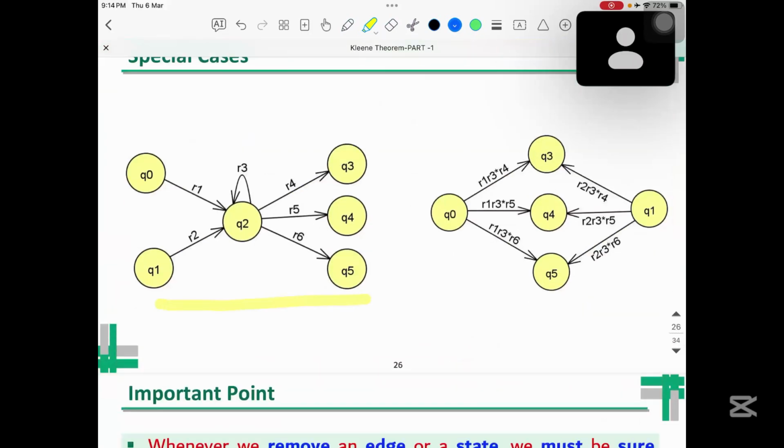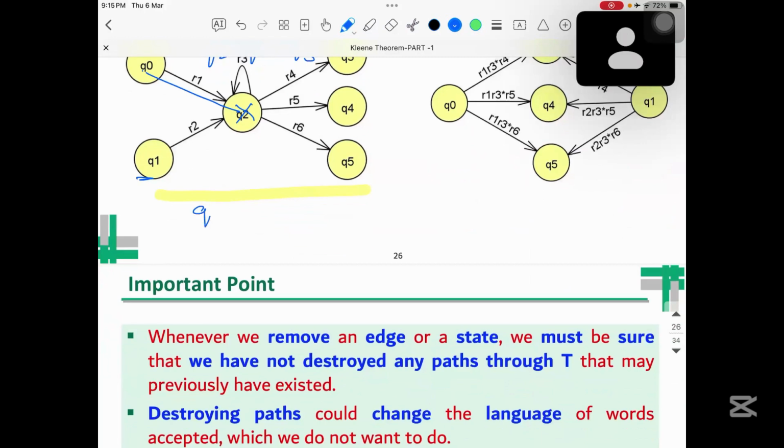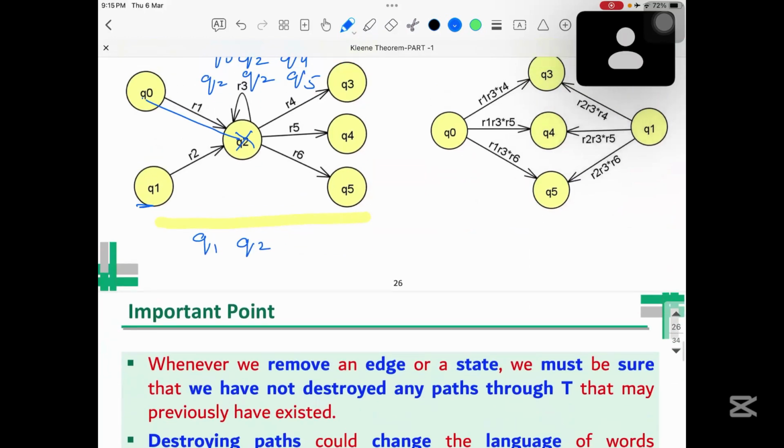Let's consider this particular example. In this case, if I need to eliminate this, let's see what the possible paths are. It will be Q0, Q2, Q3; Q0, Q2, Q4; and Q0, Q2, Q5. From Q0, all these 3. Now from Q1, I have to define the paths: Q1, Q2, Q3; Q1, Q2, Q4; and Q1, Q2, and Q5.